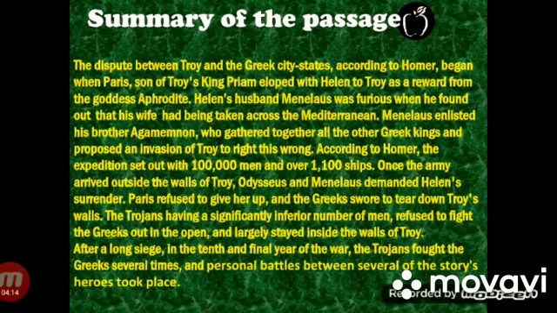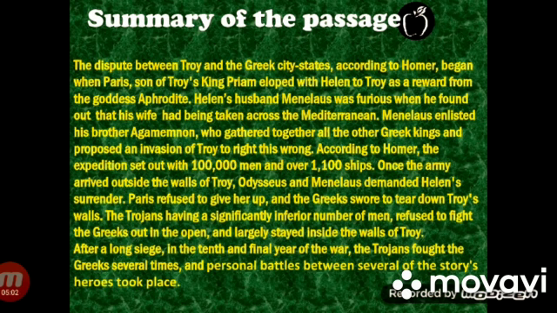The dispute between Troy and the Greek city-states, according to Homer, began when Paris, son of Troy's king Priam, eloped with Helen to Troy as a reward from the goddess Aphrodite. Helen's husband Menelaus was furious when he found out that his wife had been taken across the Mediterranean.